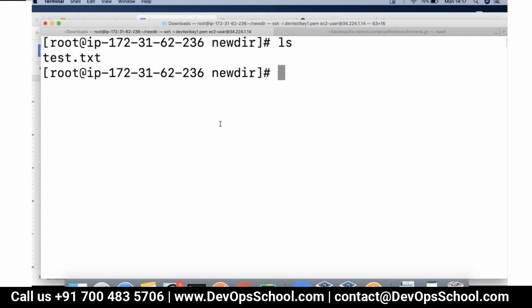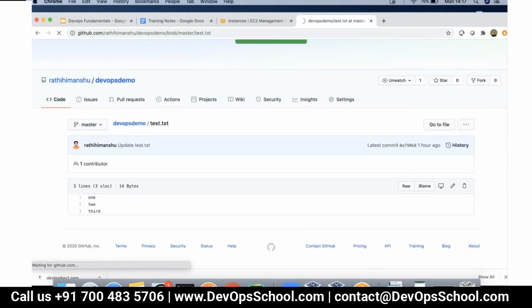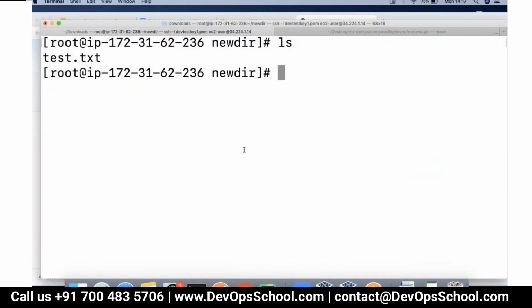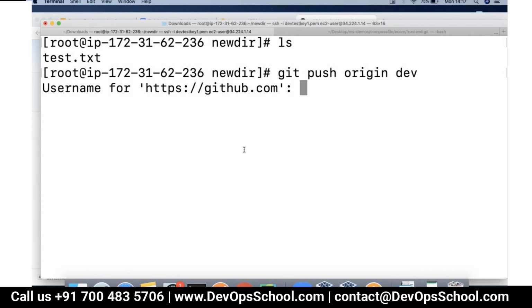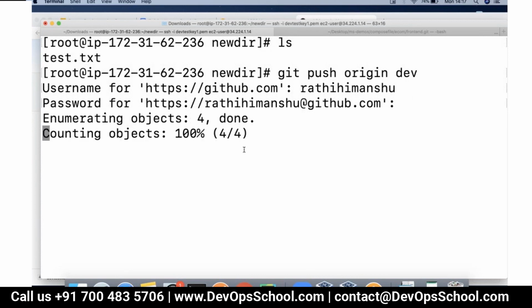Now in case you have to push a branch remotely on GitHub, see, branch is not even available here. Here also you will see only one branch available for this repository. Now let's push our branch here. If I want to push my branch, I'll do git push origin dev. Earlier I was pushing master, right? Now I'm going to push dev branch onto origin. Once I do this, it will again ask me the same authentication and everything. And once we do all that, our code will be pushed to GitHub.